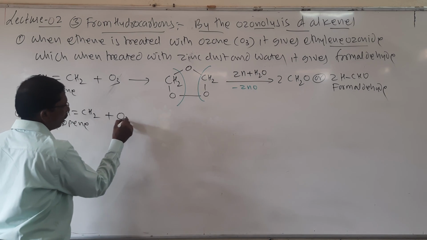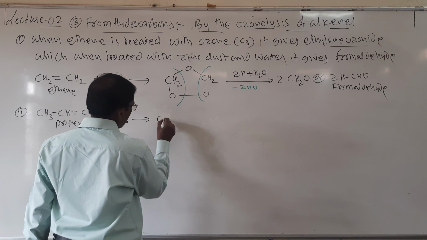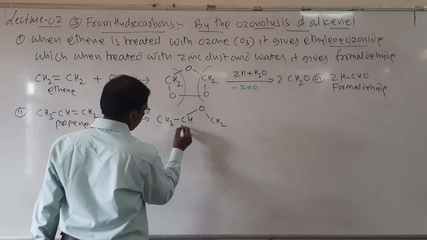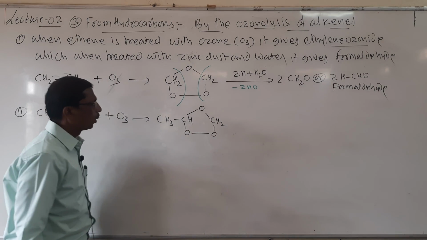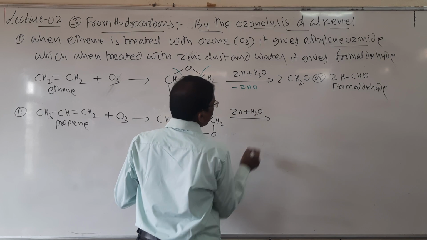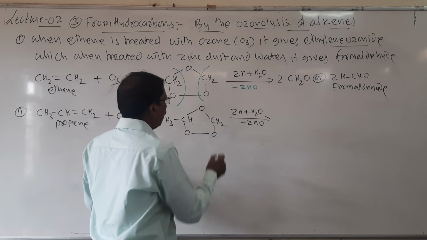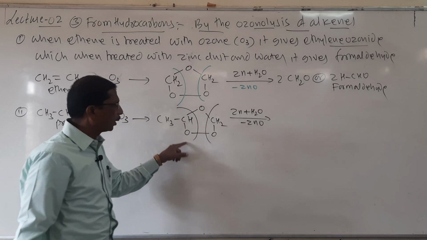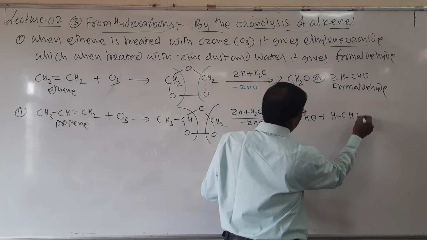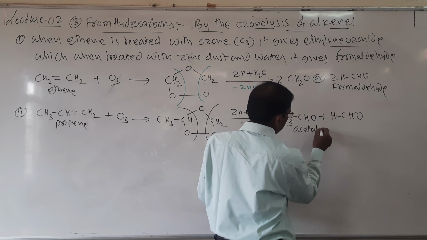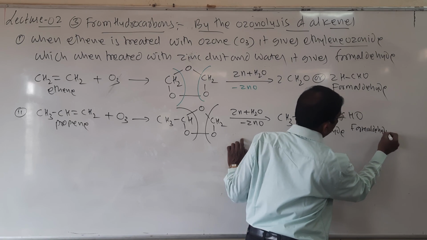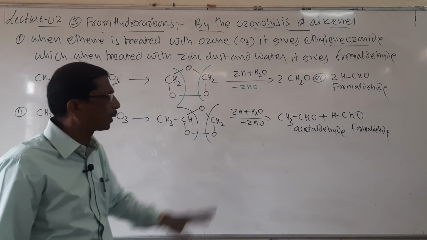When it is treated with ozone, it gives propene ozonide, and when this propene ozonide is treated with zinc and water, zinc oxide is removed, and it breaks into two, giving a mixture of CH3CHO plus HCHO, that is acetaldehyde and formaldehyde.